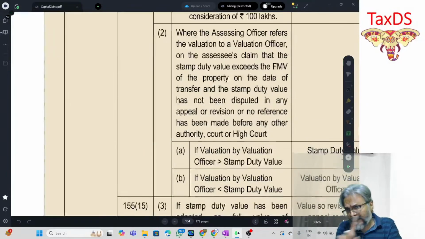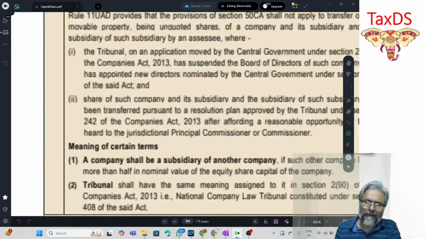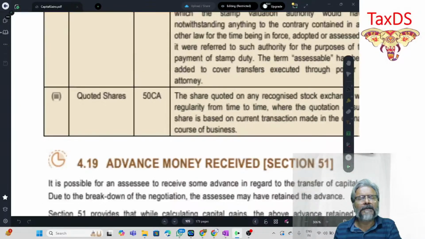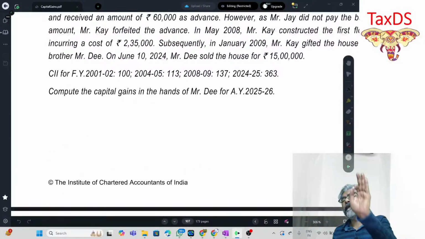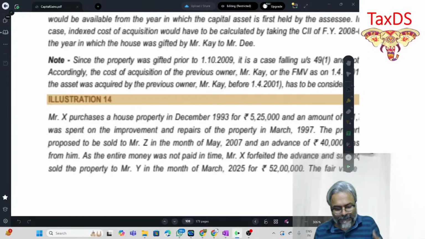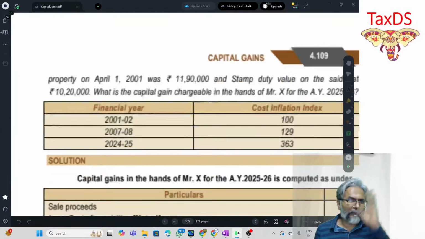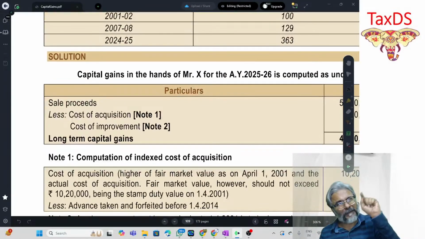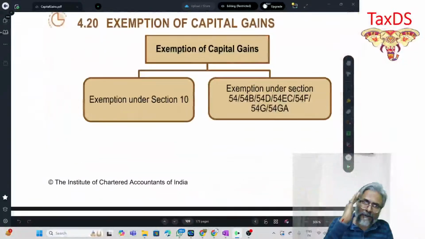In all the other cases, I'm repeating, the LTCG under section 112 will be taxed at the rate of 12.5%. So for all of you, it is simplified now. You don't have to worry about some cases being 10% and some cases 20%. All that is gone.